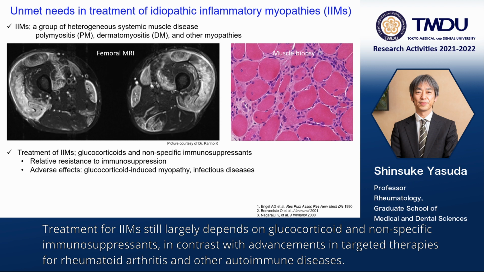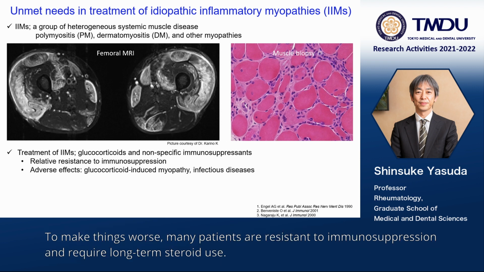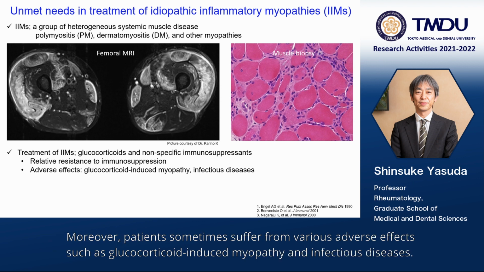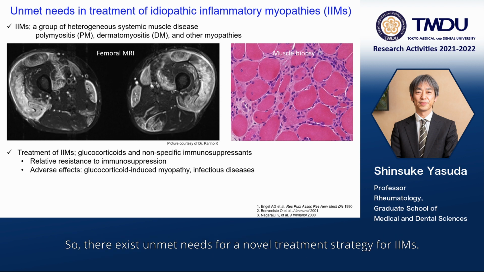Treatment for IIMs still largely depends on glucocorticoid and non-specific immunosuppressants, in contrast with advancements in targeted therapies for rheumatoid arthritis and other autoimmune diseases. To make things worse, many patients were resistant to immunosuppression and require long-term steroid use. Moreover, patients sometimes suffer from various adverse effects such as glucocorticoid-induced myopathy and infectious diseases. So, there exist unmet needs for a novel treatment strategy for IIMs.